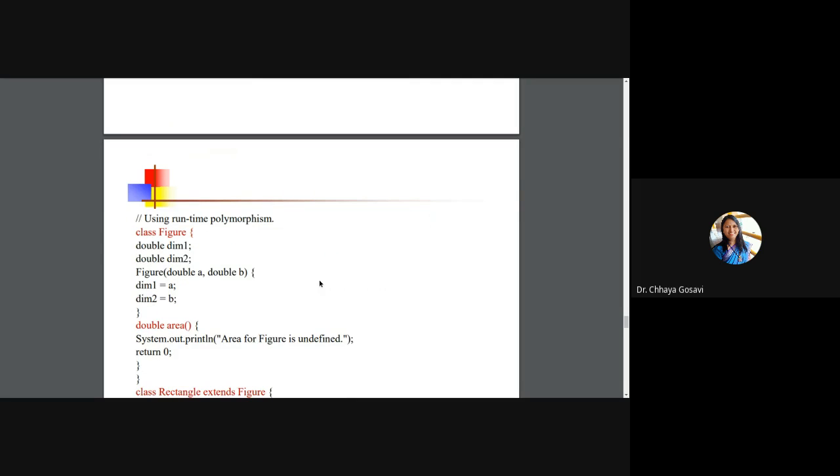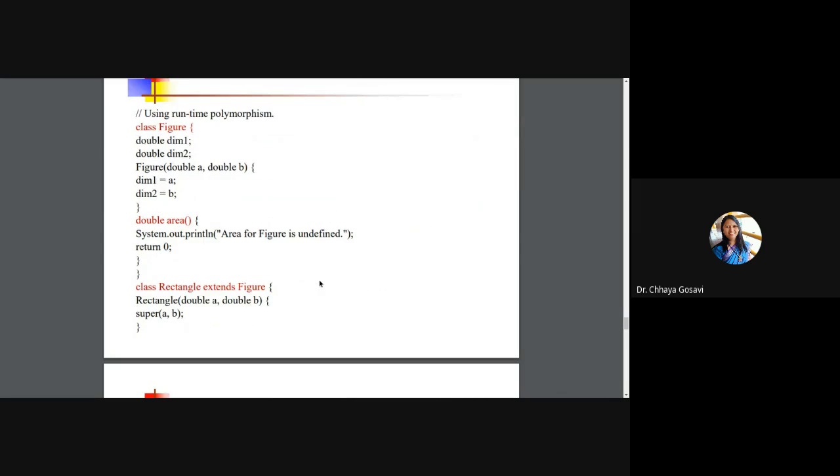This is another example of runtime polymorphism. Class Figure is a very general term. We didn't know whether it is a figure with 3 vertices, 4 vertices, 5 vertices, nothing. We didn't know anything about the figure. Figure is a general term.